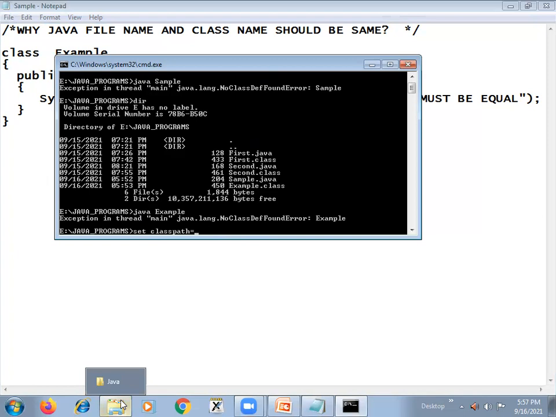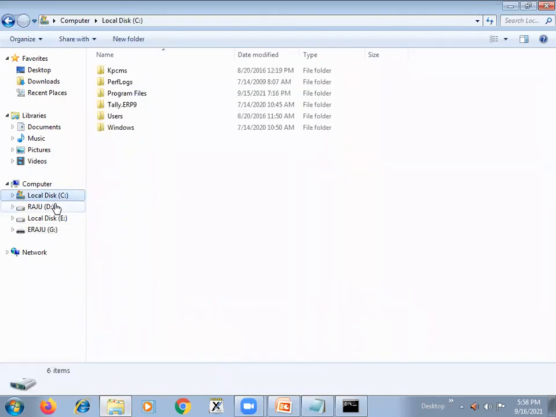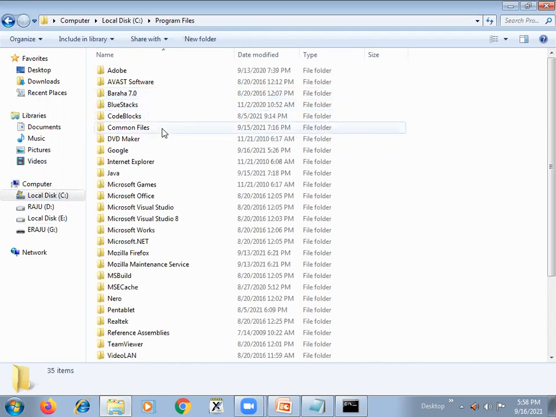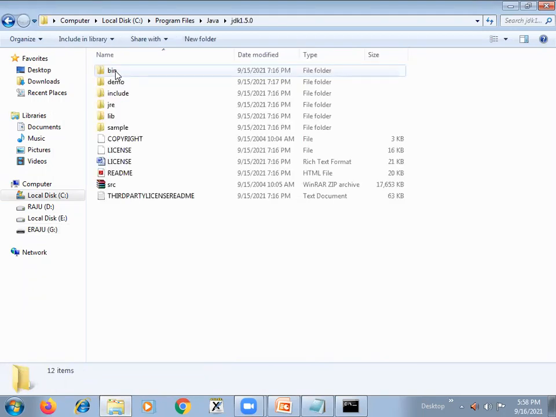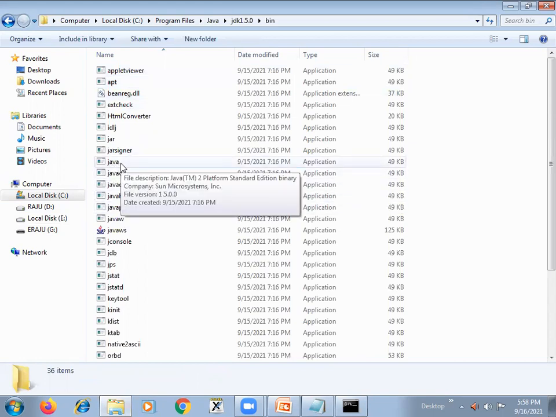you have to go back to your JDK where it is installed. In C drive, Program Files, there is a folder called Java and a folder called JDK 1.5.0, and in this there is a folder called bin, which indicates binaries, that means all binary files will be present in this. In this your javac is present, java is present.